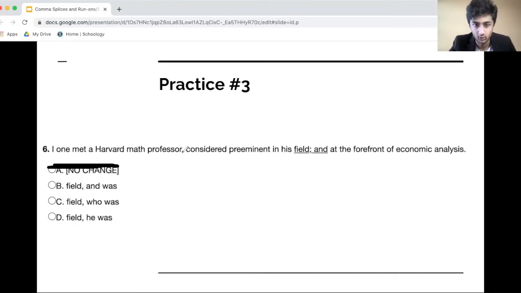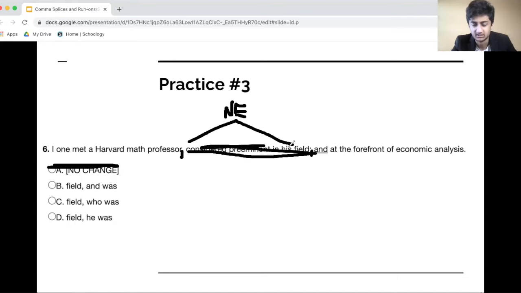For now, you should know that when there's two commas, it creates a non-essential clause over here. What does non-essential mean? Non-essential means that this little section between the two commas can be taken out and the sentence can still be grammatically and factually correct. So let's take it out and see if the sentence now is grammatically and factually correct. I once met a Harvard math professor and was at the forefront of economic analysis.